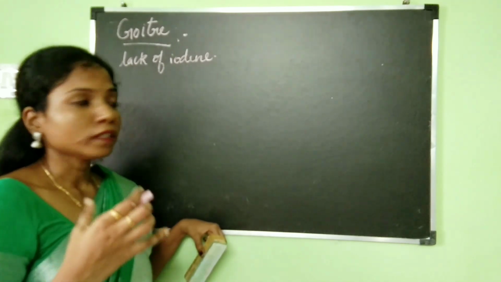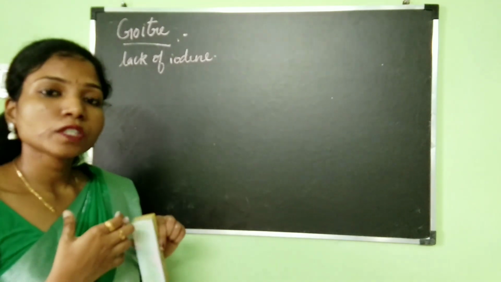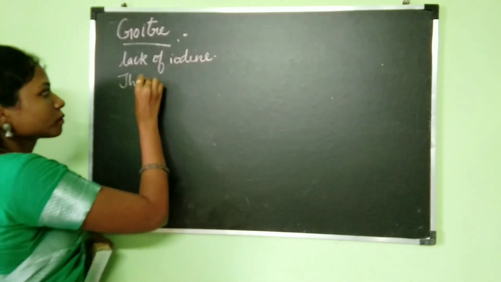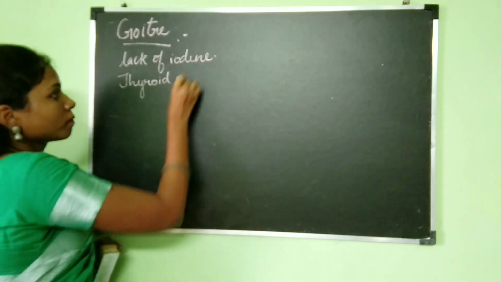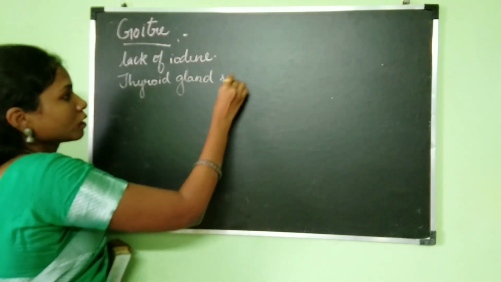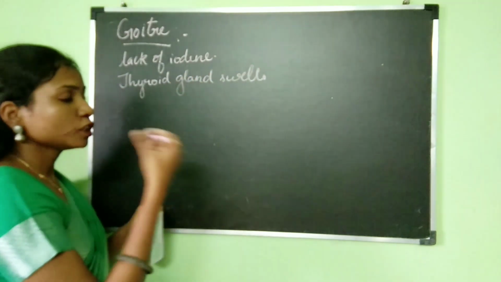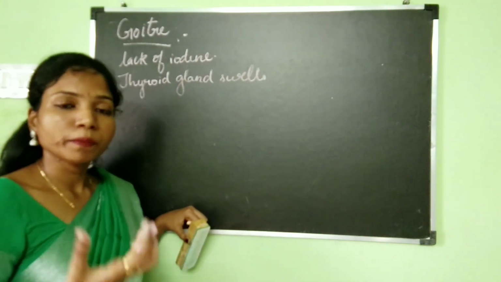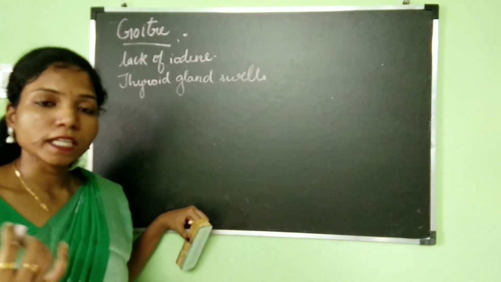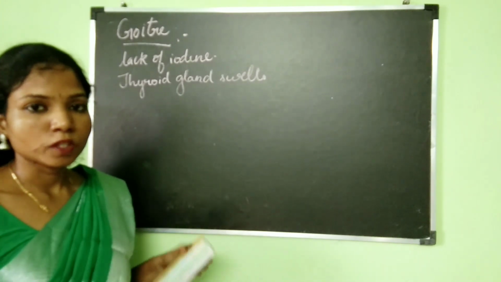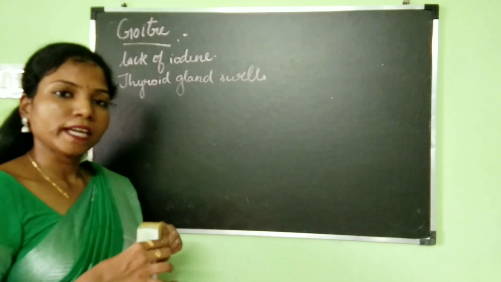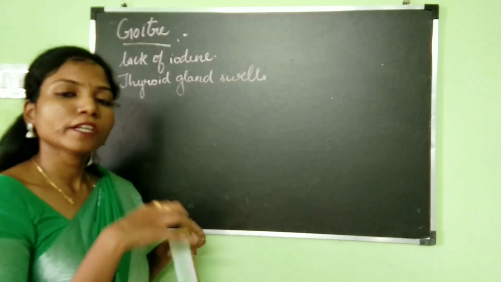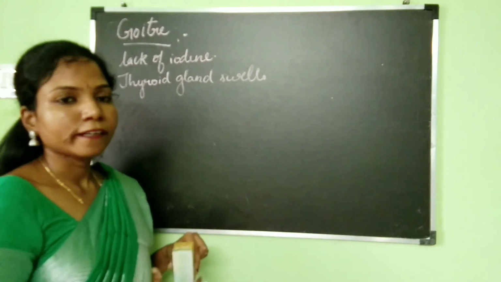So what will happen in goiter? The person's thyroid gland will start swelling. When the thyroid gland swells up, it gives an appearance from the outside as if the neck region itself has swelled up. The swelling of the neck region is what is known as goiter.